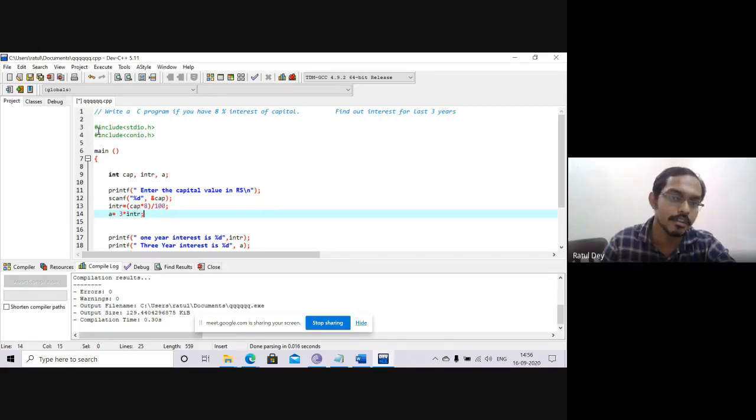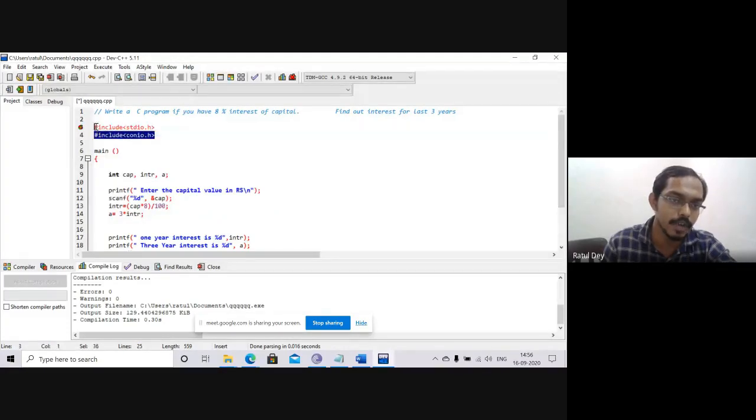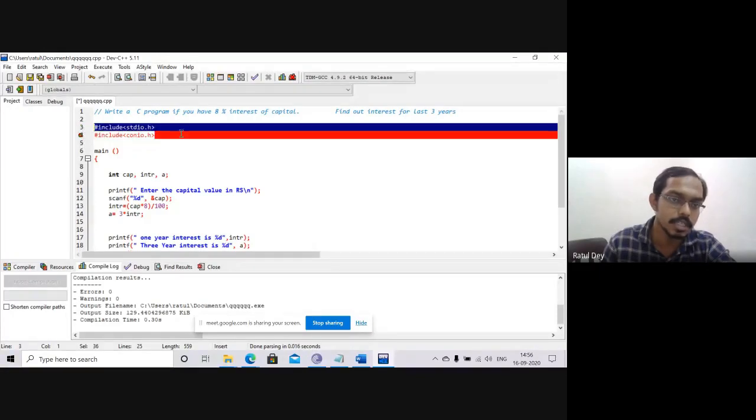Here we try to implement interest in the banking system or any kind of capital marketing system. So you can easily identify that here we have to use some header file. We have to store some information in this header file, whatever we are writing in the printf and scanf.